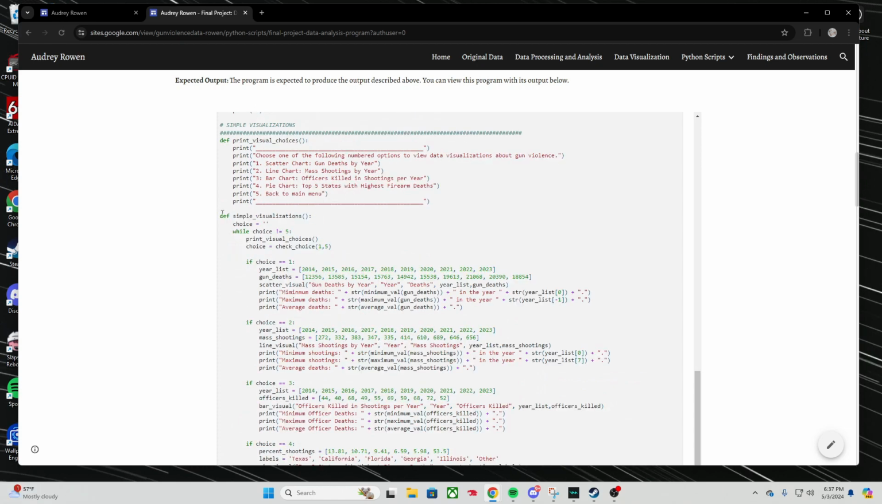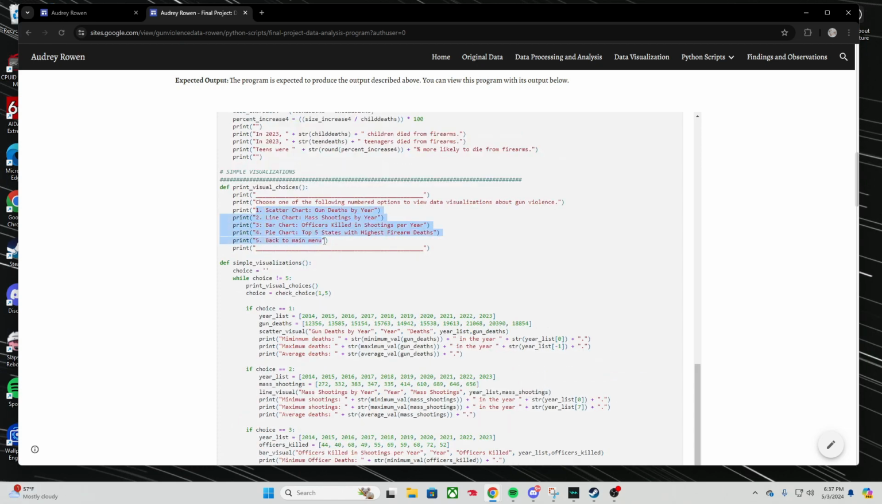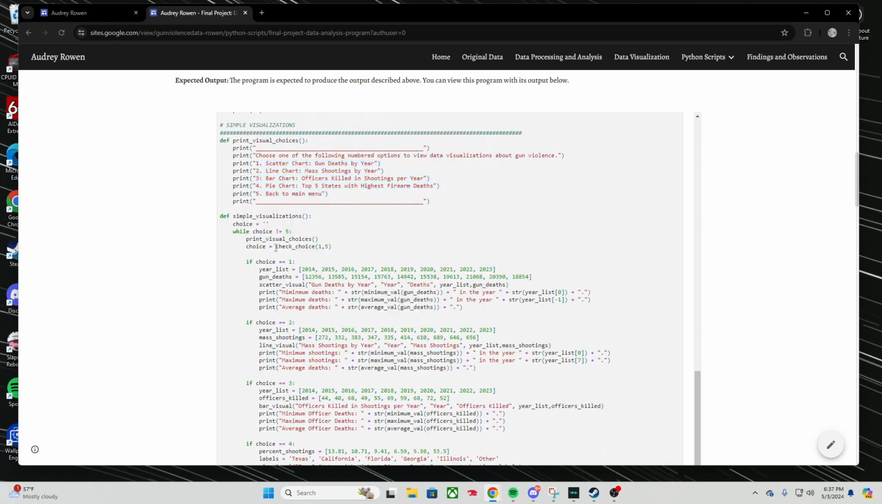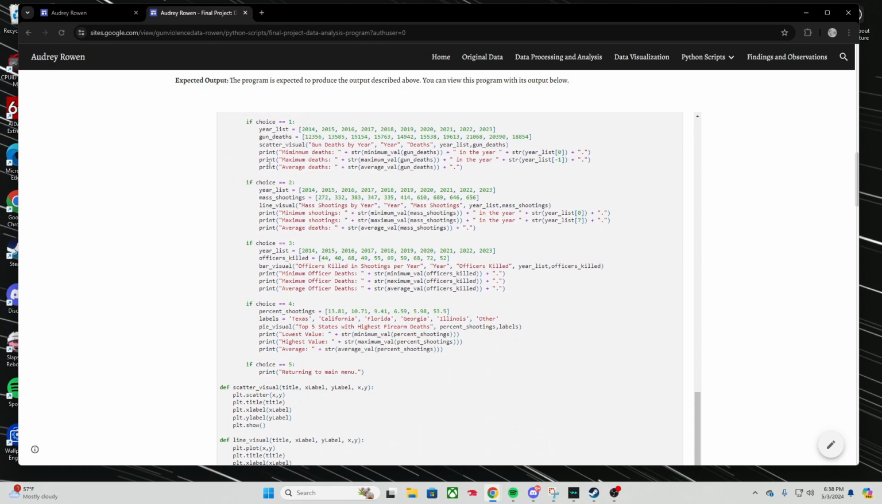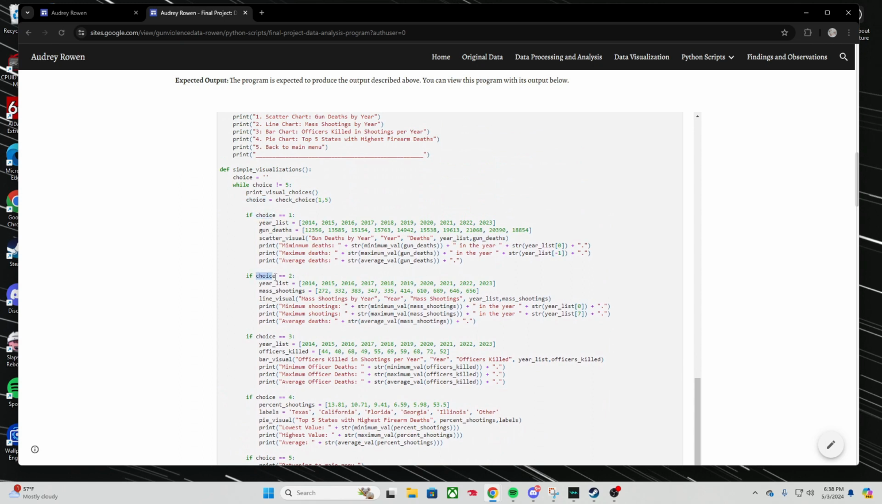So for example, with this function, we're giving the user 5 options to pick from. So we're going to have our check choice function and we're going to give it the numbers 1 through 5. And we're going to define the use of this function as a variable called choice so that we can use it easier for each conditional.